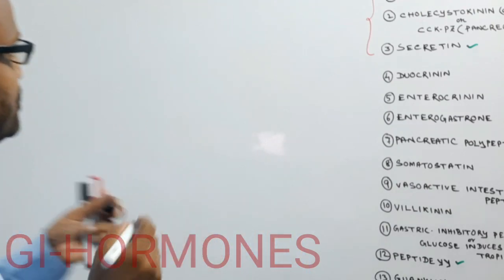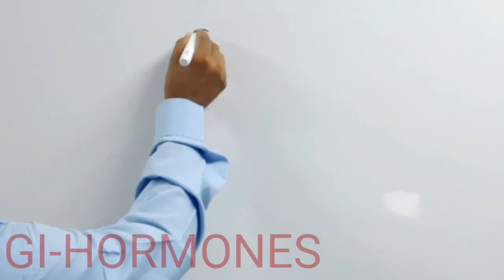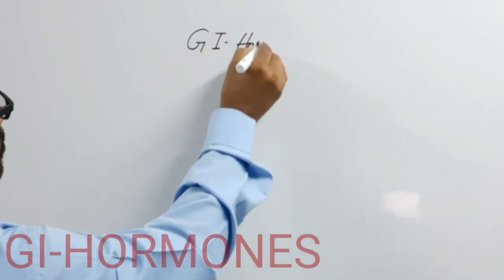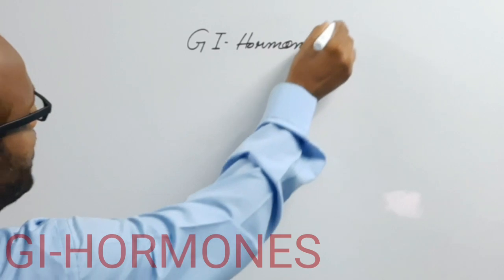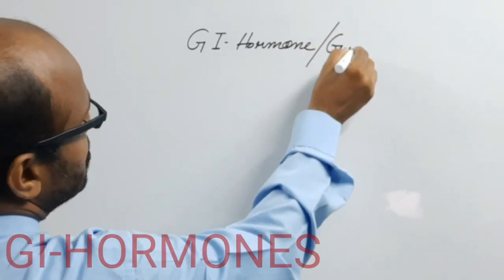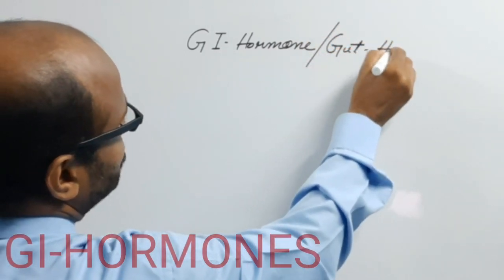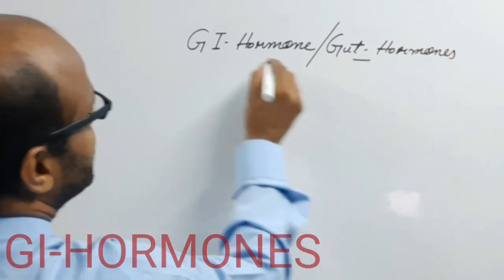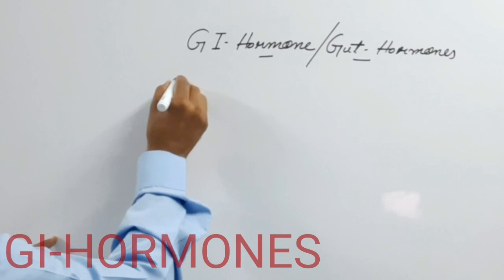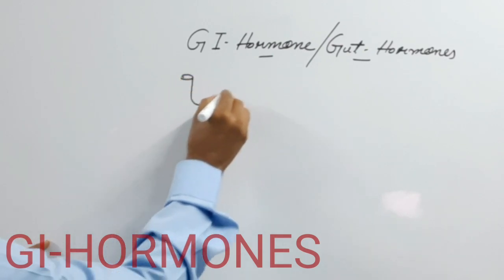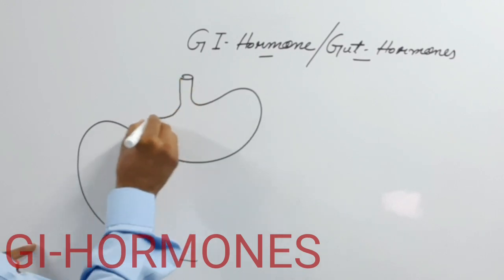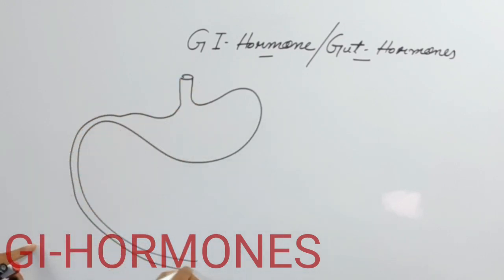So what is the meaning of gastrointestinal hormone? Gastrointestinal hormone, also known as GI hormone, or the gut hormone. These hormones are secreted from the alimentary canal, that's why they are known as GI hormones or gastrointestinal hormones.